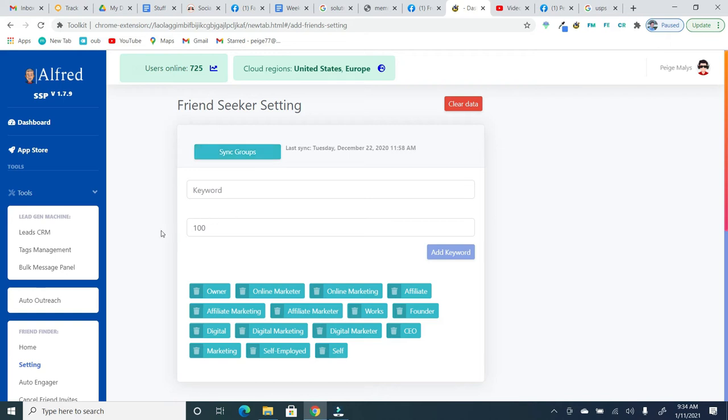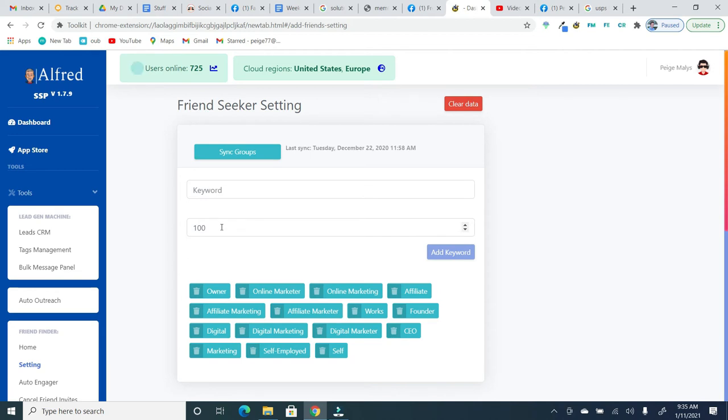The next thing to do is just choose how many people we want the Friend Finder to look for. In general, I suggest that you don't go above 200 people because if you do, it gets kind of slow. And you need to make sure that it's able to find all the people that you're looking for or it will run endlessly.